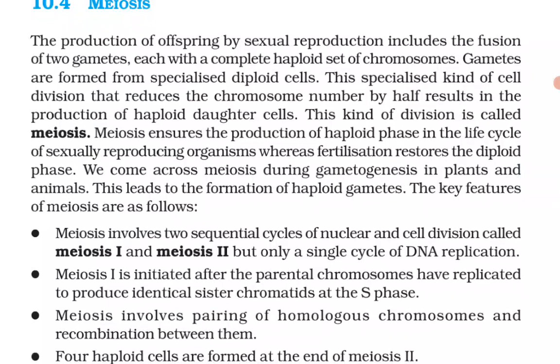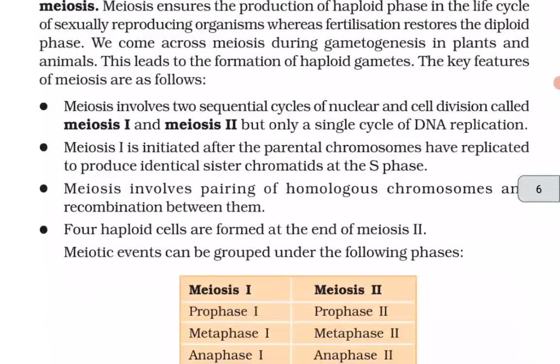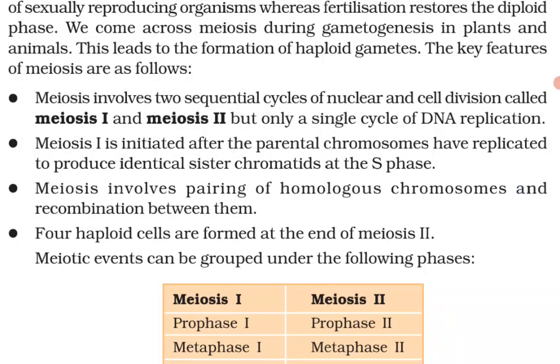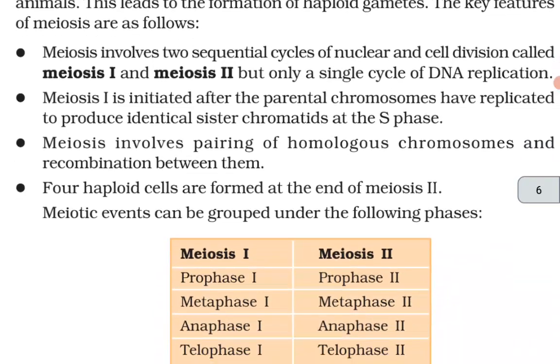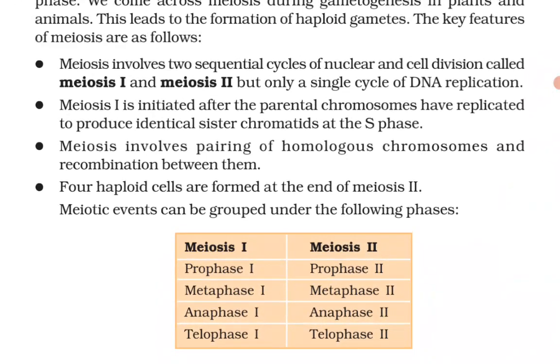This leads to the formation of the haploid gametes. The key features of meiosis are as follows. Meiosis involves two sequential cycles of nuclear and cell division called meiosis 1 and meiosis 2, but only a single cycle of DNA replication. Meiosis 1 is initiated after the parental chromosomes have replicated to produce identical sister chromatids at the S phase. Meiosis involves the pairing of homologous chromosomes and recombination between them. Four haploid cells are formed at the end of meiosis 2. Meiotic events can be grouped under the following phases: meiosis 1 and meiosis 2.